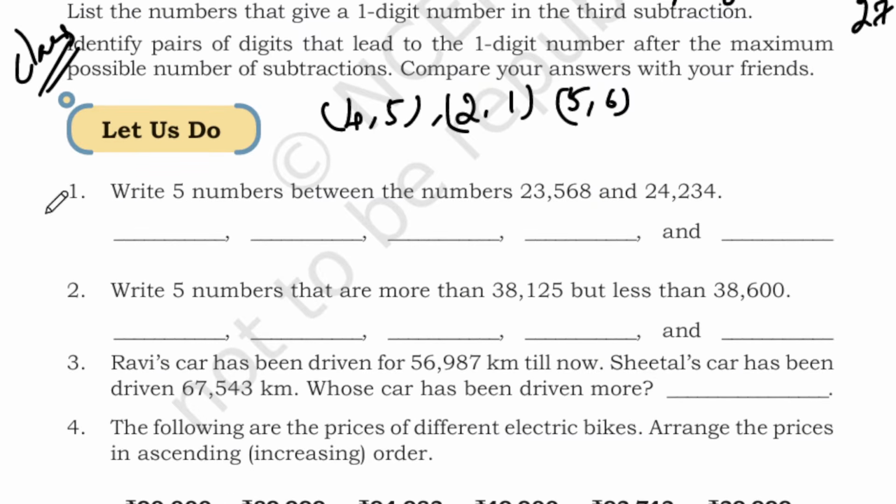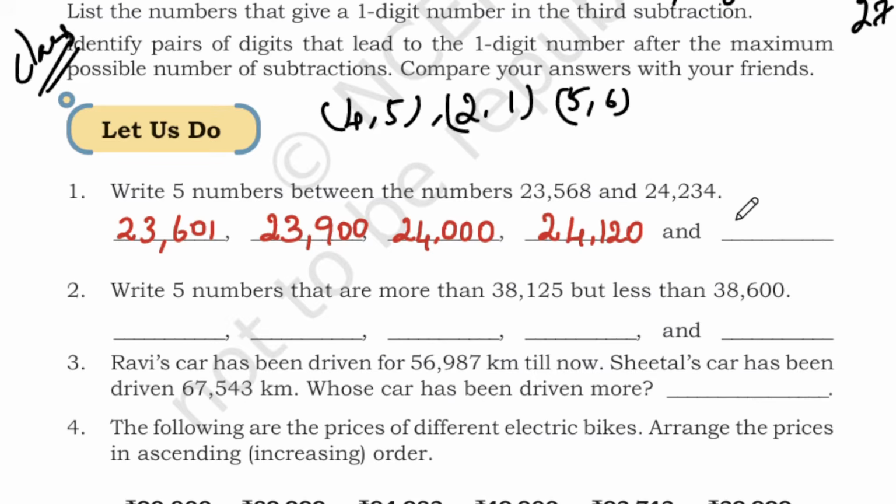Let me write a few: 23,601, 23,900, 24,000, 24,120, and 24,233. So these are between the given numbers.